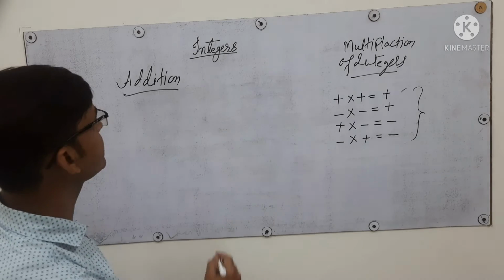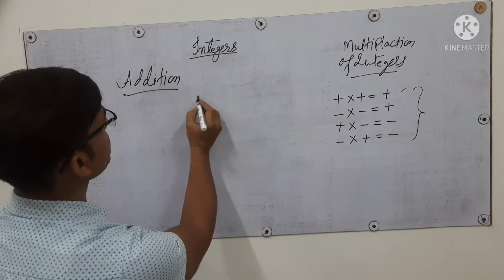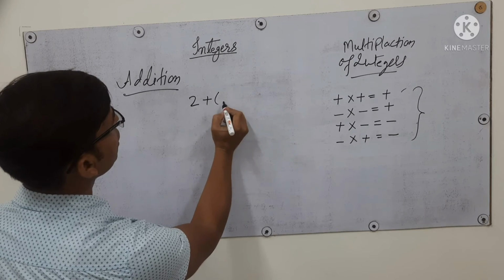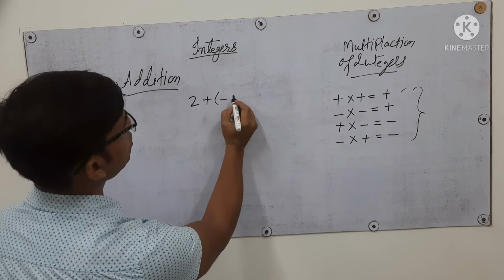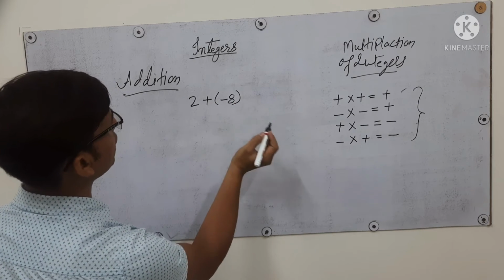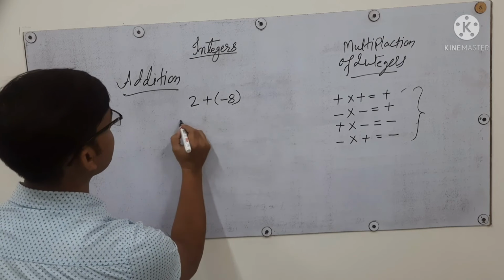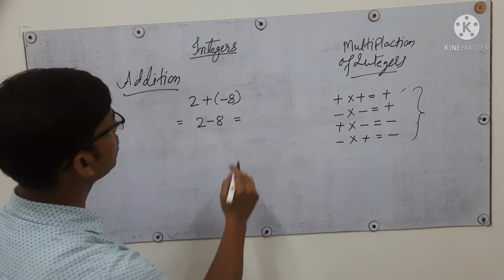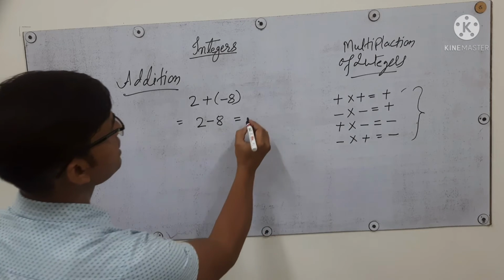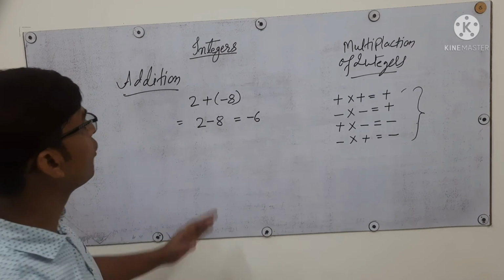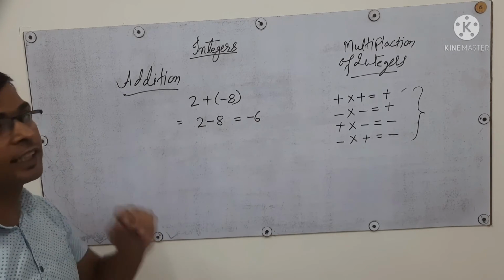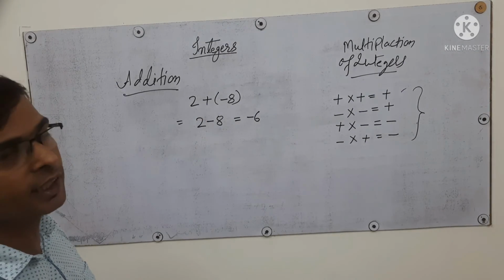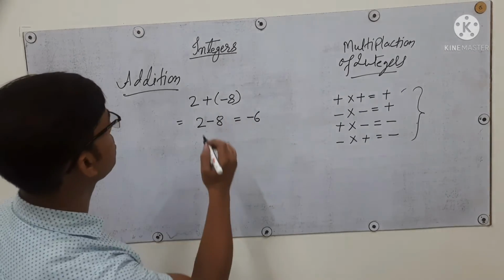So addition is just as simple as we do in natural numbers. That is, if one number is 2 and we add another number having the opposite sign, suppose the other number is -8, then what happens? We can write it as 2 minus 8, and it will be equivalent to what? It is just -6. Why does -6 come here? Because 8 is bigger than 2 and the sign will be of the number which is greater in size. Okay, so here comes -6.